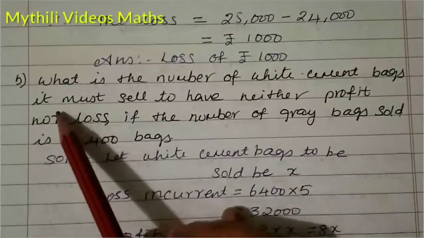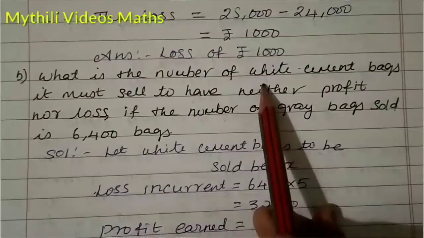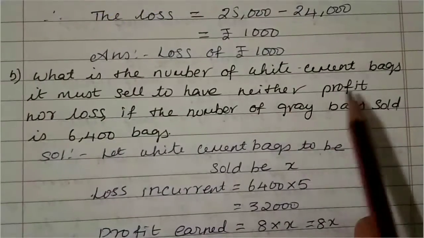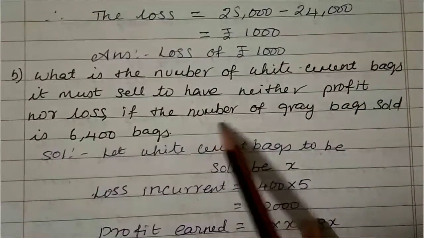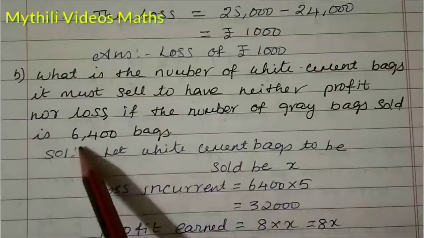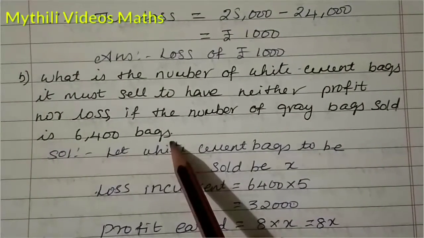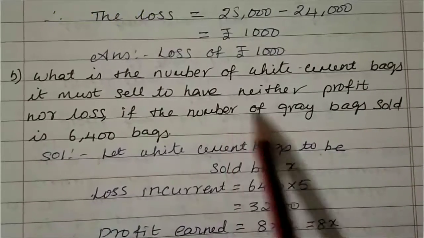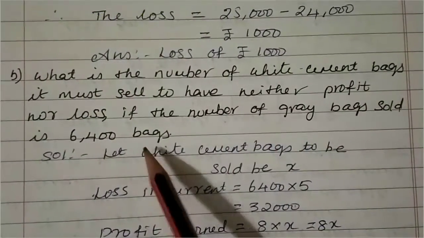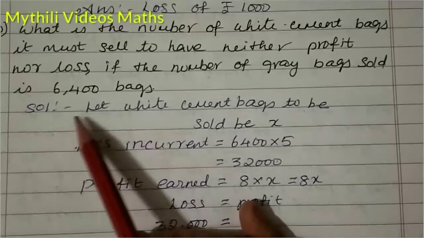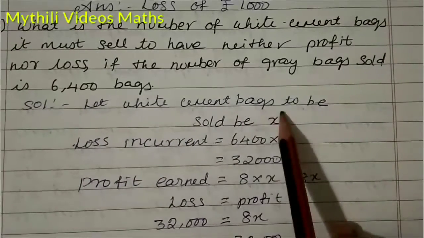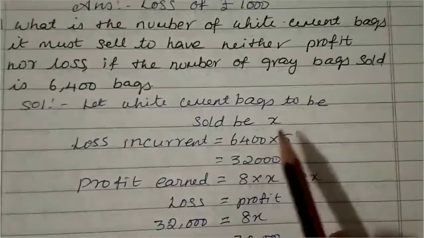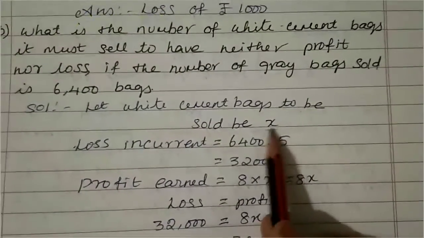Okay, and then see the second one. What is the number of white cement bags it must sell to have neither profit nor loss, if the number of grey bags sold is 6400 bags? So that means what? First, let the white cement bags to be sold be X. We don't know how many white cement bags are sold, so for that we have to take X.